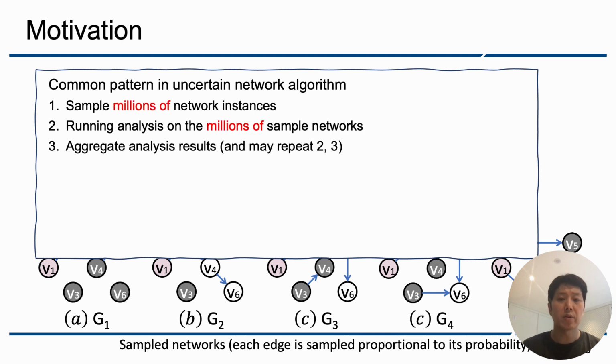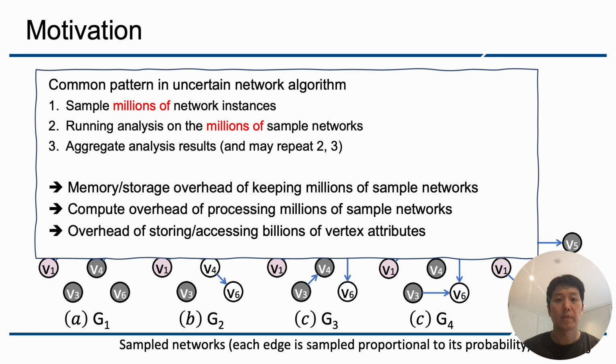This actually requires considerable engineering effort because we need to maintain a large number of sample networks and run analysis on them for more accurate results. That means we need to manage the memory overhead of keeping those sample networks, the computation overhead of processing them, and the storage overhead of storing billions of vertex attributes in those sample networks. Existing graph systems do not have the programming model for this, nor do they provide optimizations to reduce this overhead.